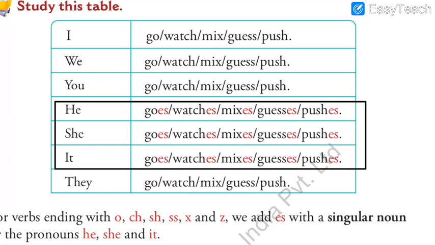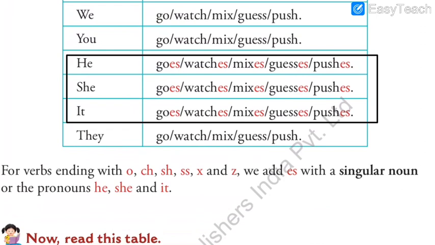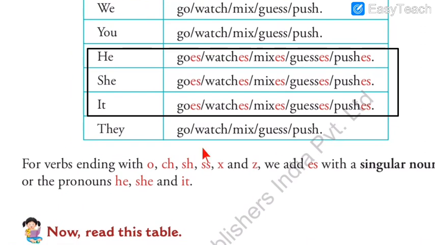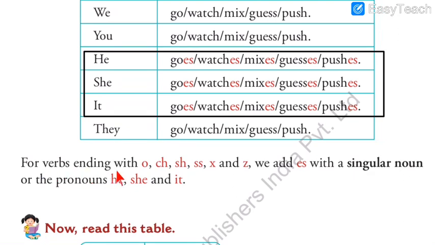If you can see, my dear students, here they made the plural. They did not add s, they added es. So this table shows the second rule to make it plural. Again, if there is he, she, it, we need to add es. Now in which words? Here it is clearly written in the instruction that for verbs ending with o, ch, sh, double s, x and z, we add es with the singular noun or the pronoun he, she, it, correct?